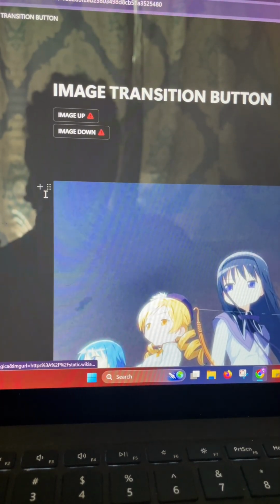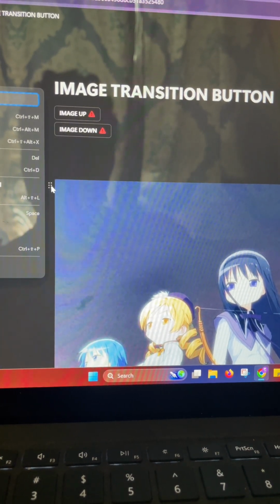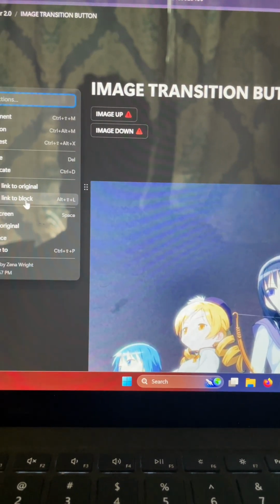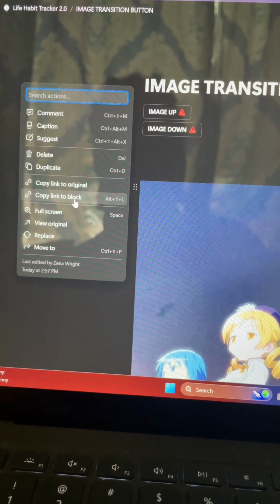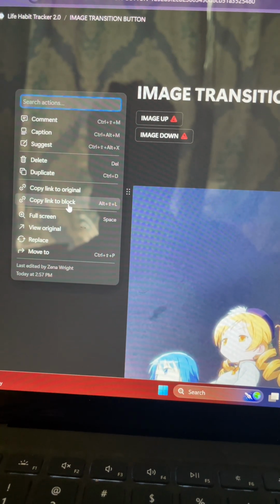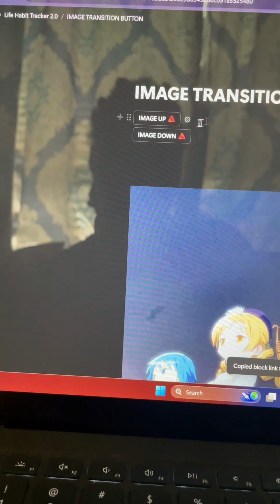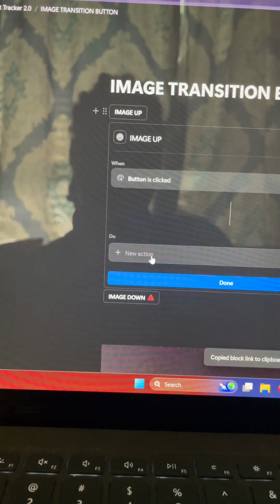So then now we're going to right click on the photo. When we right click, it's going to ask us: copy link to original and copy link to block. Click on copy link to block. And then we're going to come back to our edit button.